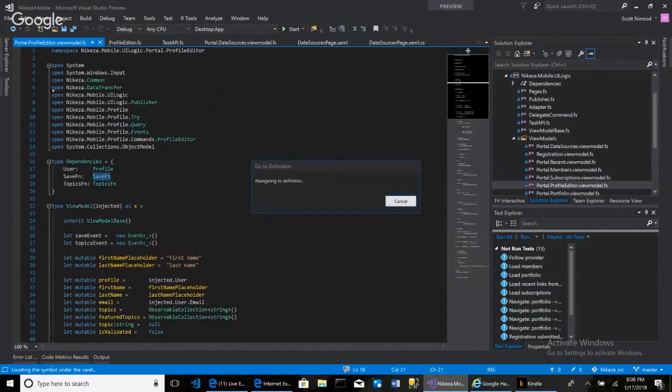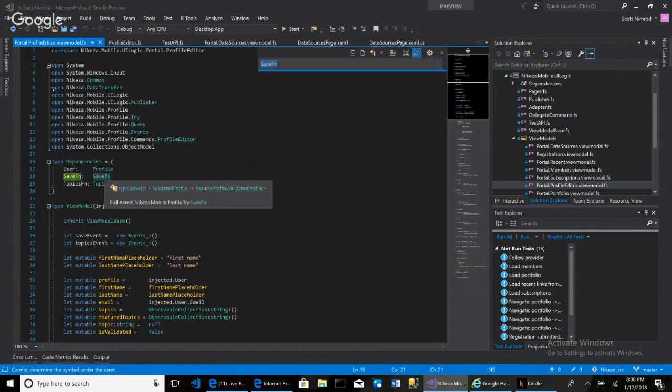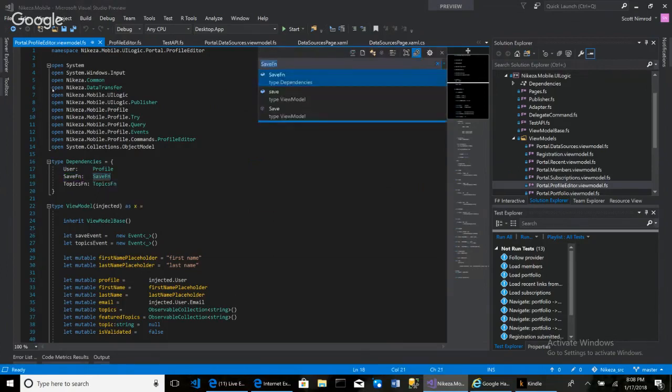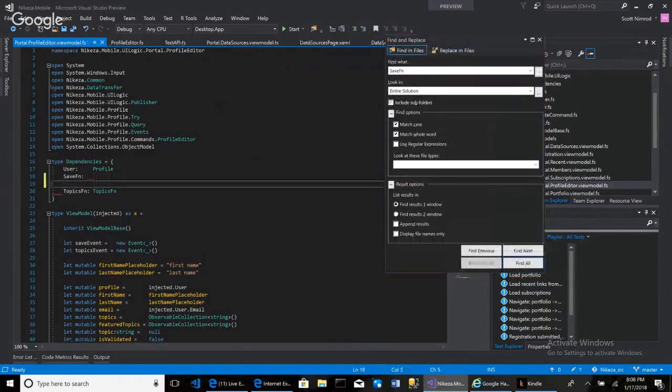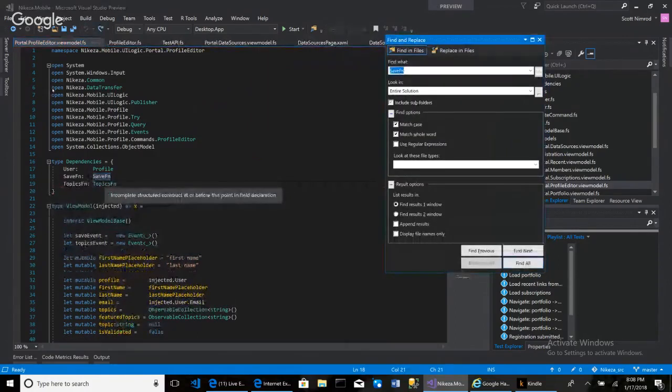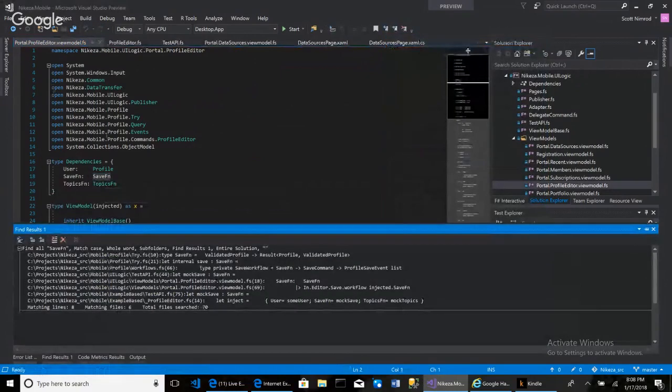If I go to F12, you should go to the definition. Why are you not going here? Hold up. Come here. Save function type dependency. You, my friend, you should. Okay, what if I just do a. No, what the freak? If I do find all, you should tell me something.